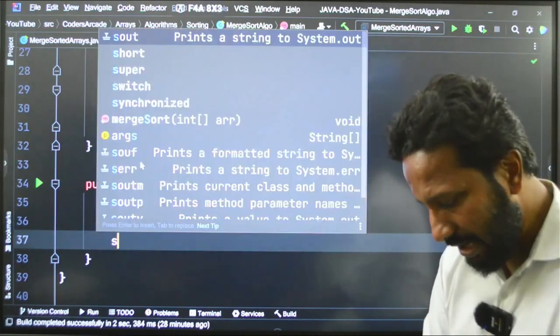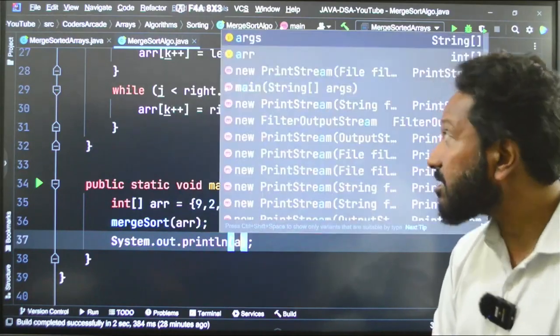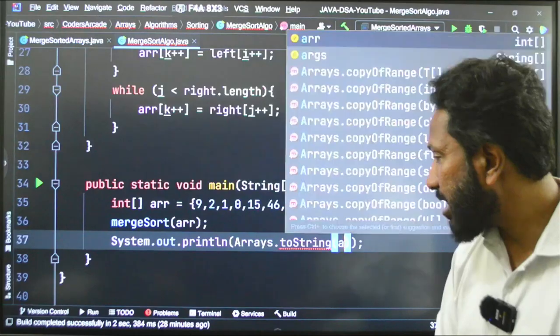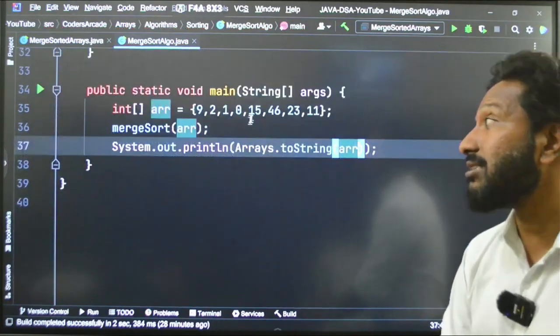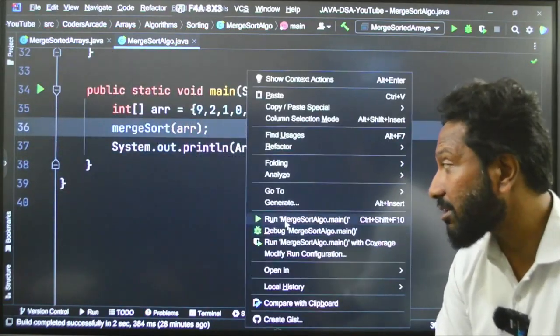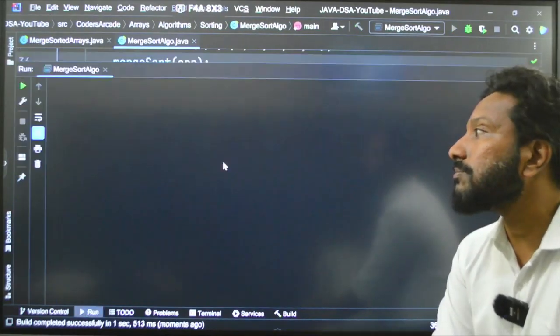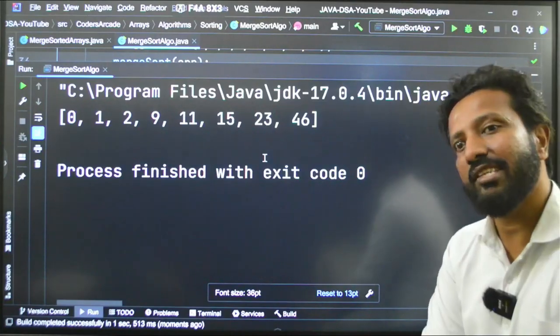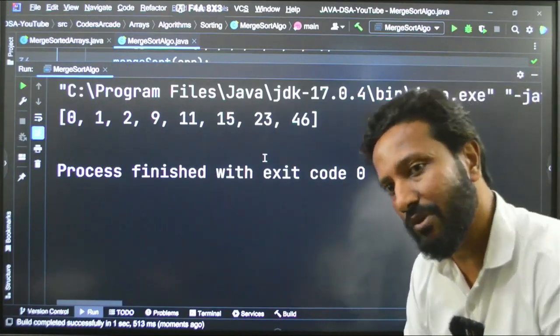And after that, I will say System.out.println Arrays.toString of ARR. Fine, let us run this and see if this is really working or not. 0, 1, 2, 9, 11, 15, 23 and 46, absolutely working fine, okay.